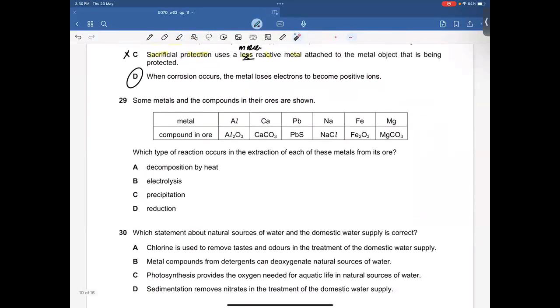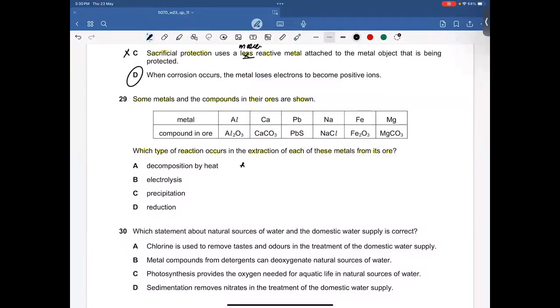So 28D. Let's talk about 29. Some metals and the compounds in their ores are shown. Which type of reaction occurs in the extraction of these metals from their ores? We need to extract these elements using these ores. In aluminum oxide, aluminum has a 3+ charge, so it will gain 3 electrons and convert into aluminum.